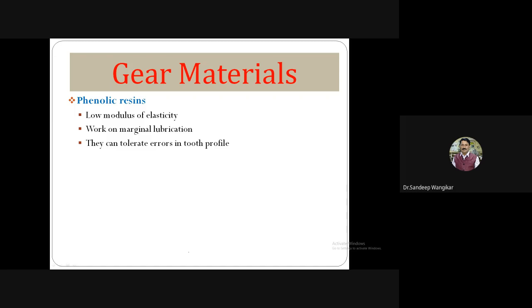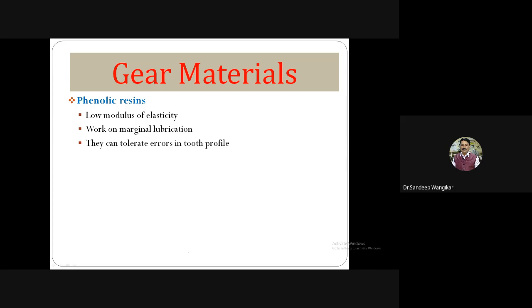Phenolic resins. They have a low modulus of elasticity, work on marginal lubrication, and can tolerate errors in tooth profile. Here come all plastic type materials, phenolic type materials. They have a low modulus of elasticity. Very marginal lubrication is required, and it is not required that they should have a good tooth profile. If there are some deviations in tooth profile, then also no problem.